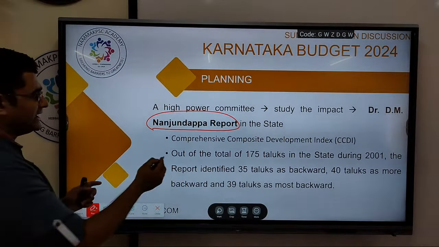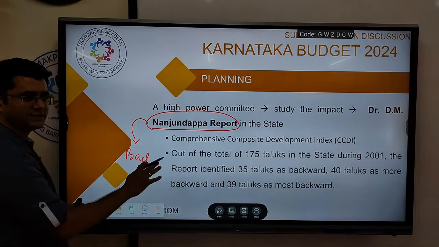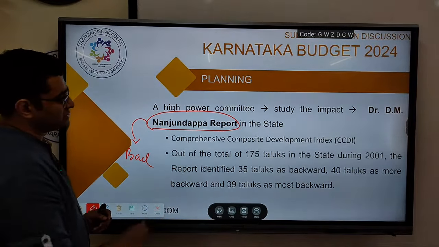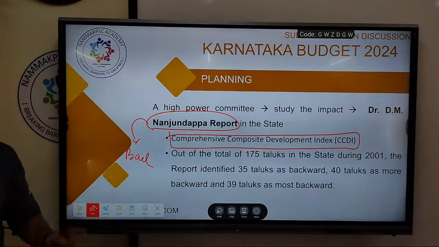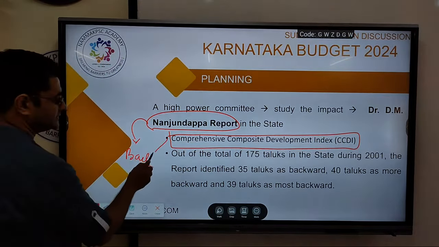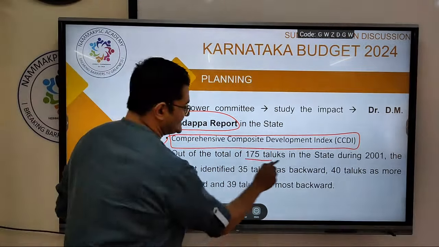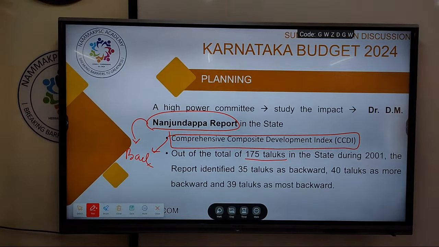Basically it was set up in order to review the backwardness of certain taluks. They came up with an index, and this name you have to remember: Comprehensive Composite Development Index, to measure the backwardness. At that time, 175 taluks were there, all evaluated on the basis of the CCDI index.